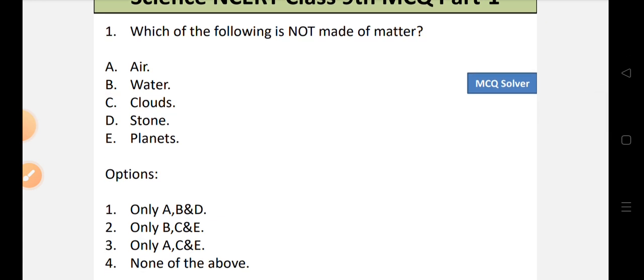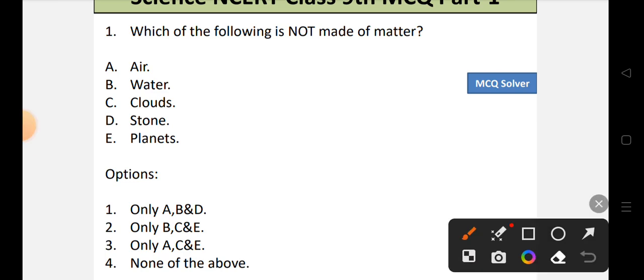Option number 1, only A, B and D is correct. Option number 2, only B, C and E is correct. Option number 3, only A, C and E is correct. Or option number 4, none of the above.